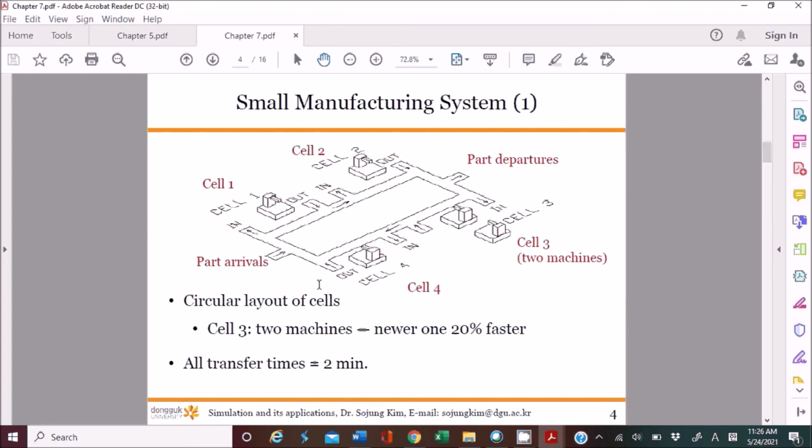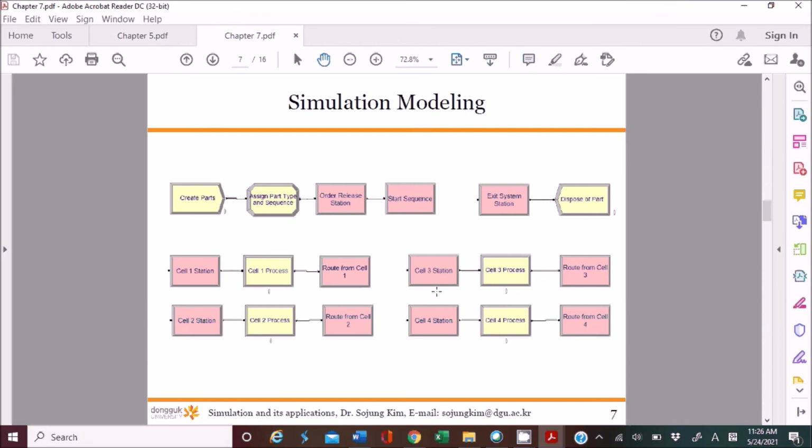Yes, I think we have six stations: one, two, three, four, five, six. Yeah, six stations in the simulation model. And here's the overview of this entity transfer module. So this is pretty much the explanation of entity transfer. I know this is very short because I'm just reviewing this material. You already made this model before, so that's why.